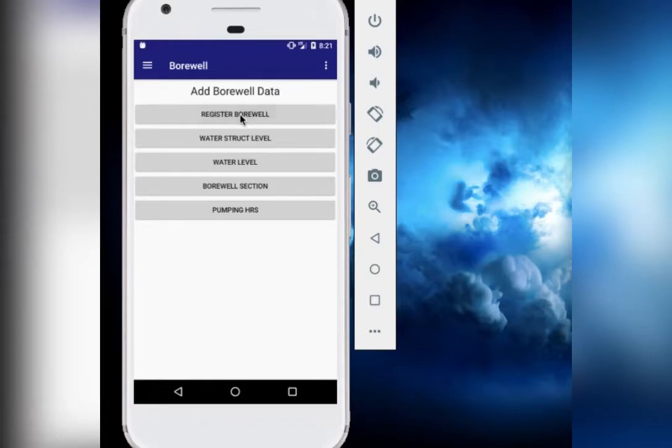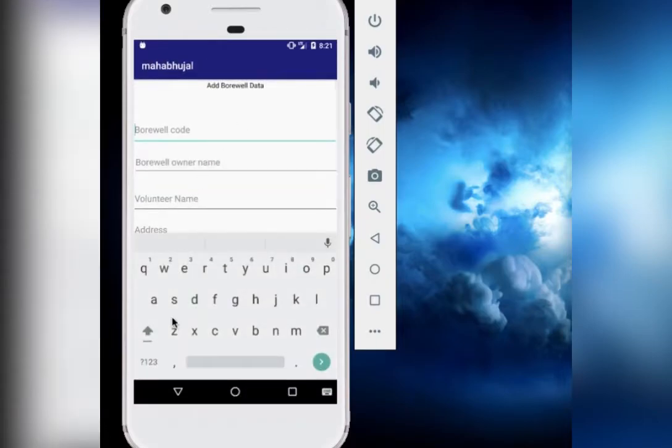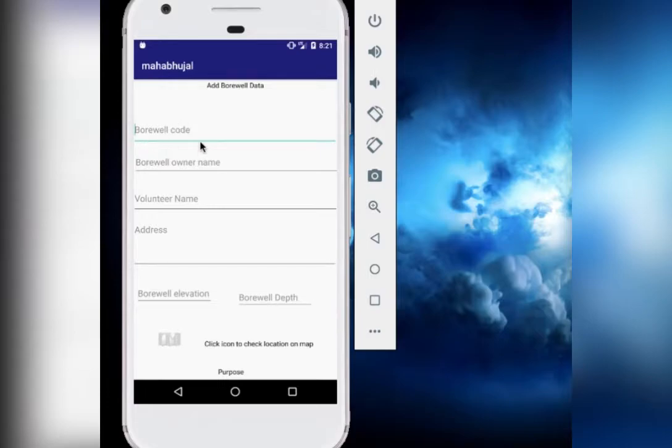Coming to register borewell, as you can see, it is asking for a borewell code. Every borewell is going to have a unique borewell code, which will help us differentiate and understand which borewell the person is focusing on. Then the borewell owner name, volunteer name, address.